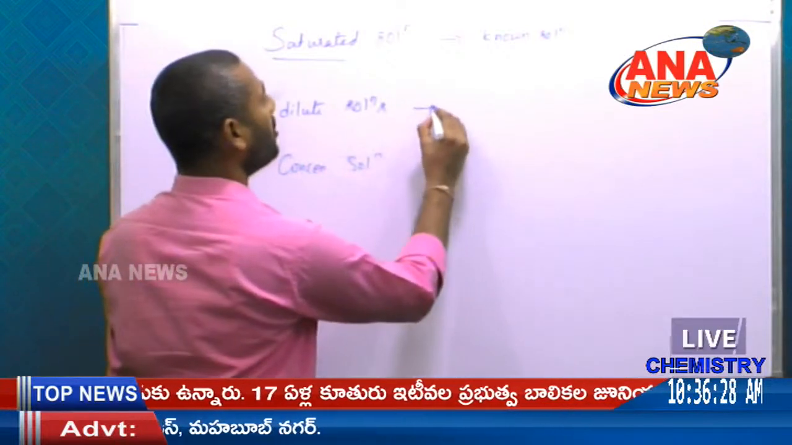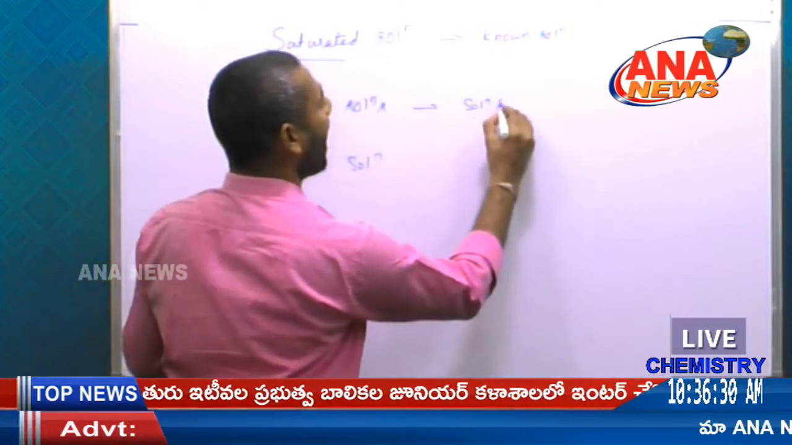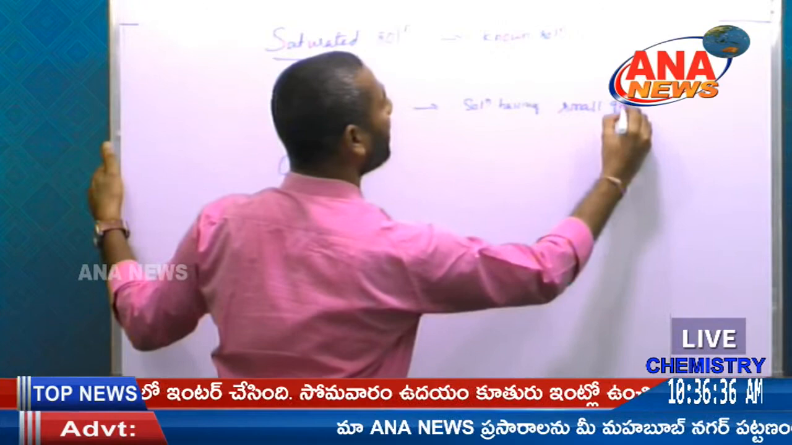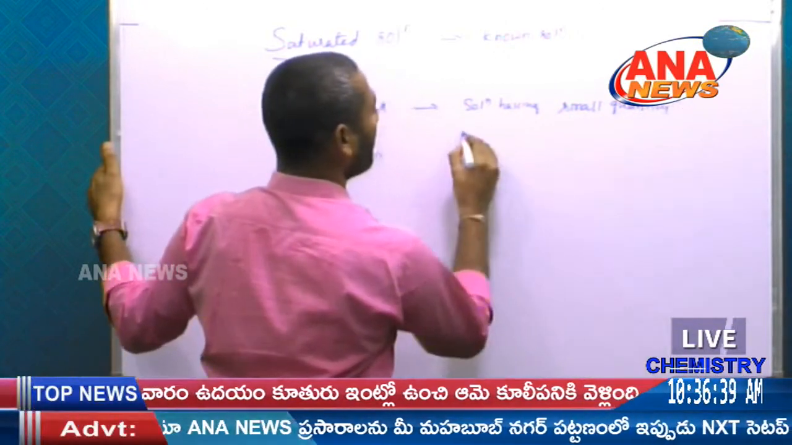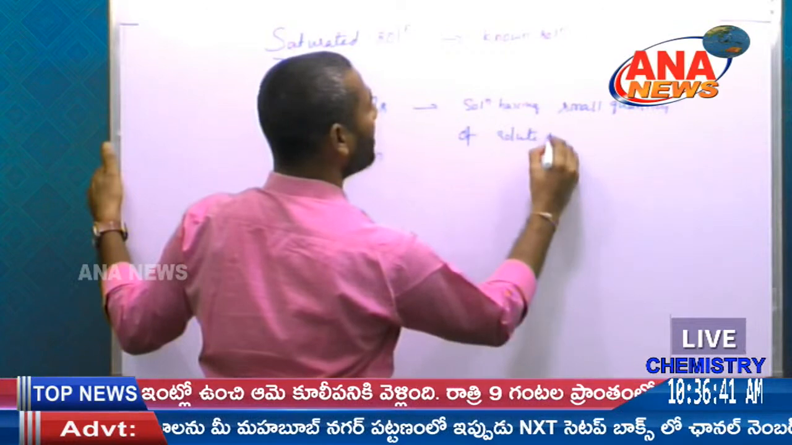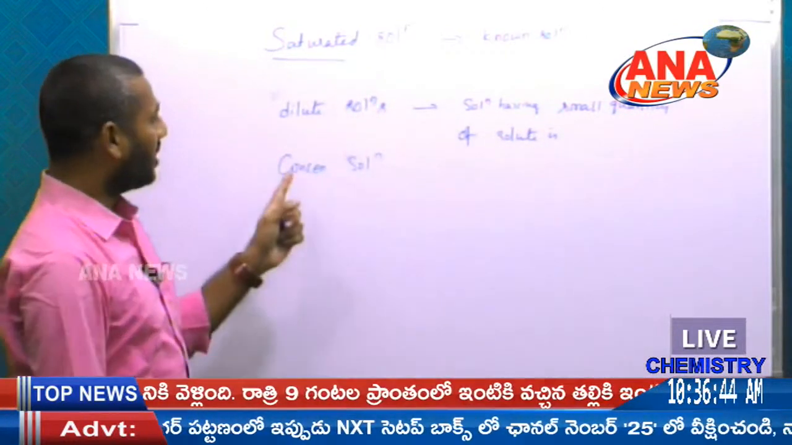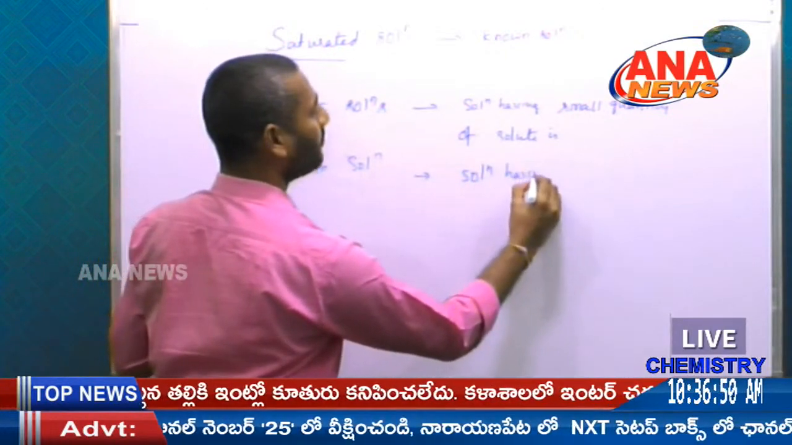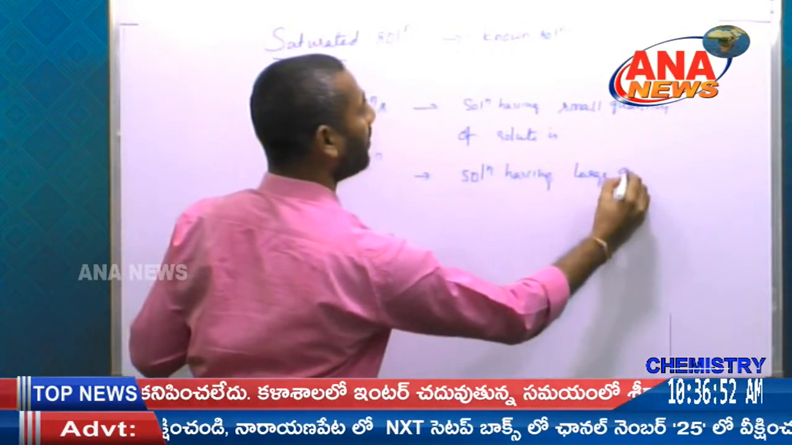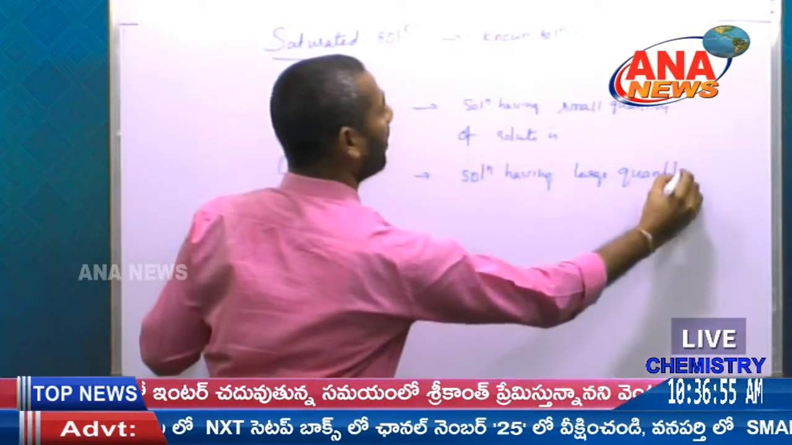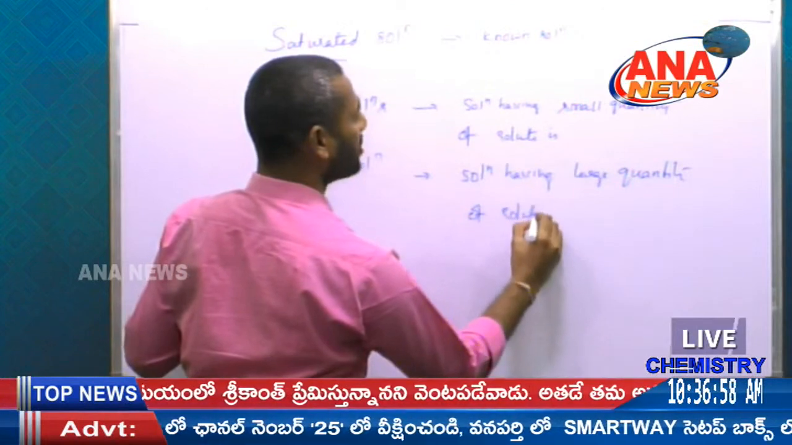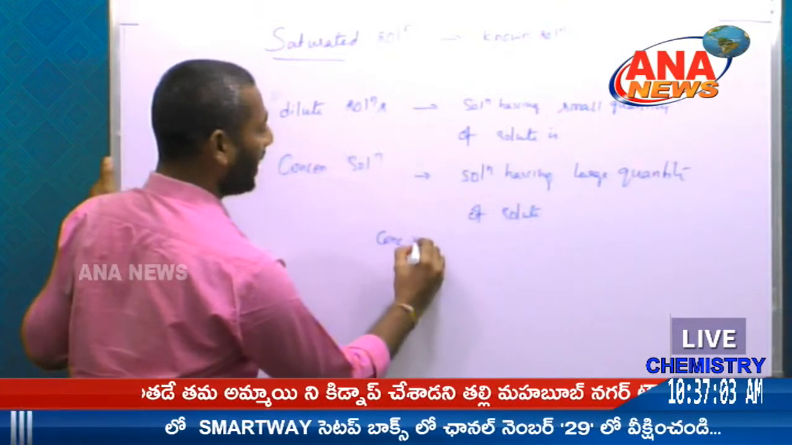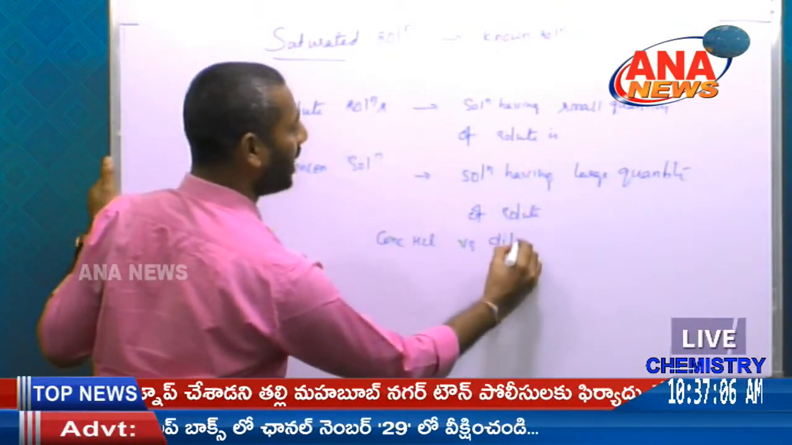Next, a dilute solution is a solution having a small quantity of solute. A concentrated solution is a solution having a large quantity of solute. Take one example: concentrated HCl versus diluted HCl.